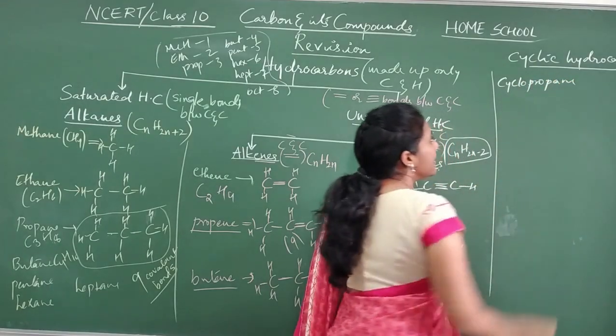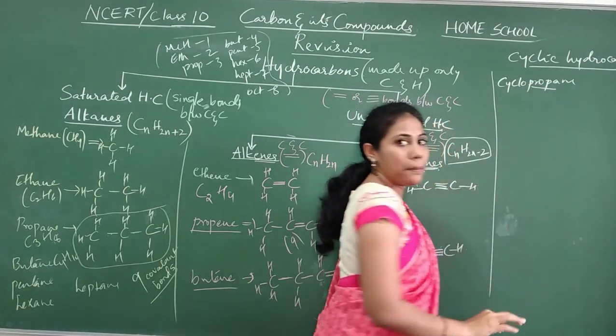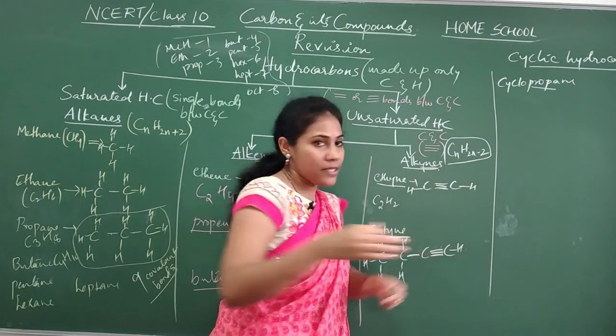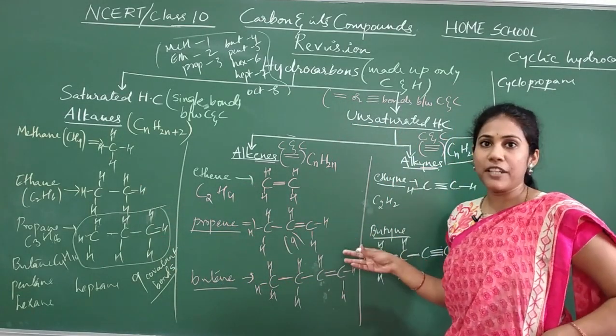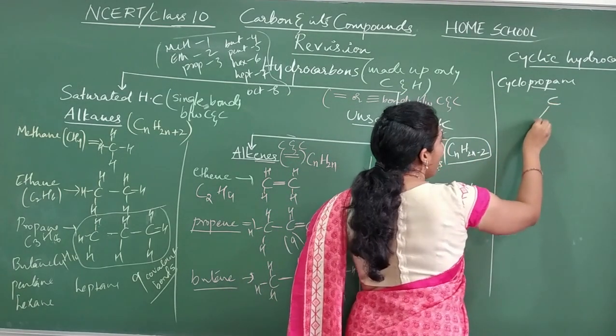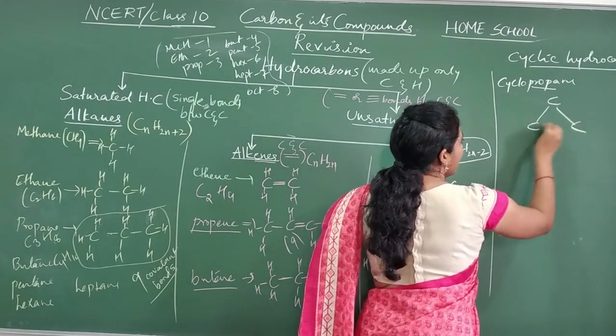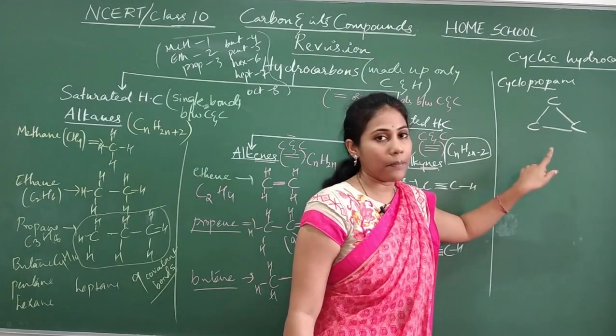So how do you write the structure of cyclopropane? Prop in the sense we know 3 carbons. Those 3 carbons are not arranged in this straight chain form. They are actually arranged in the form of a ring like this. These are bonds between them.